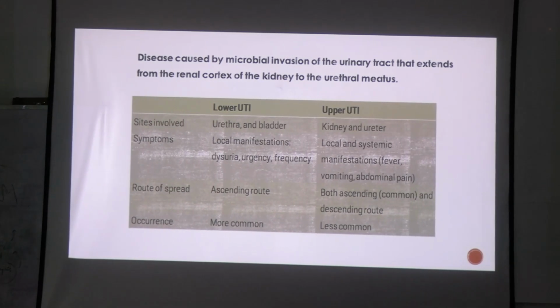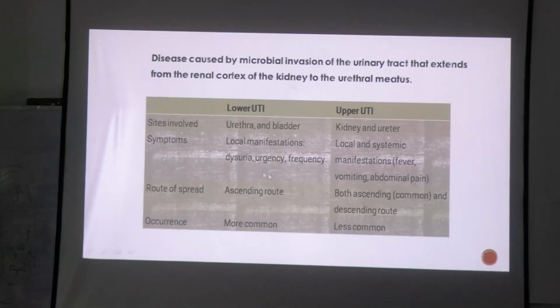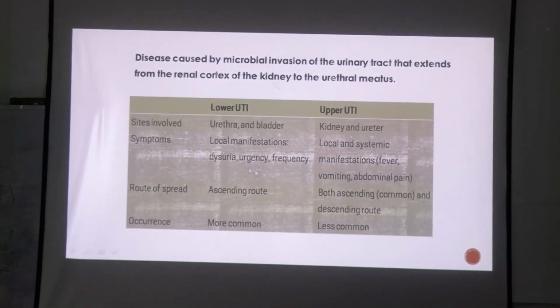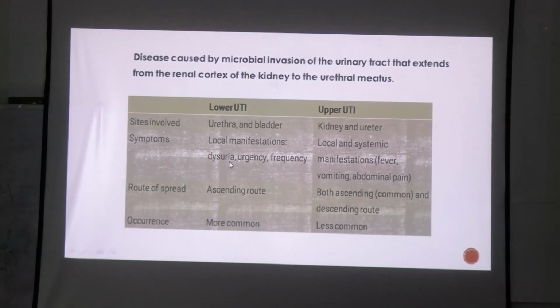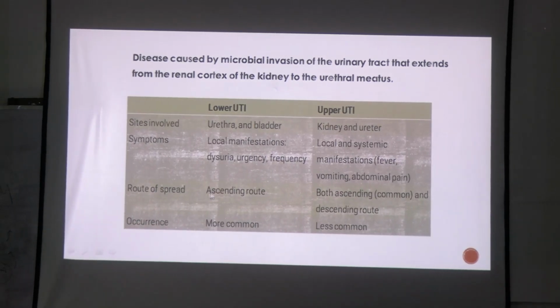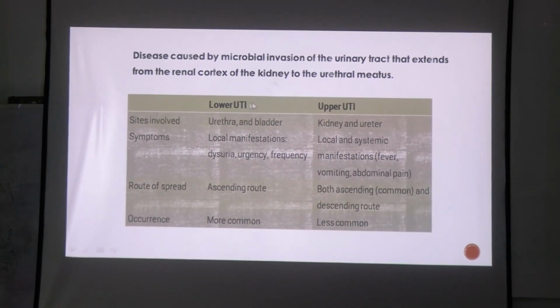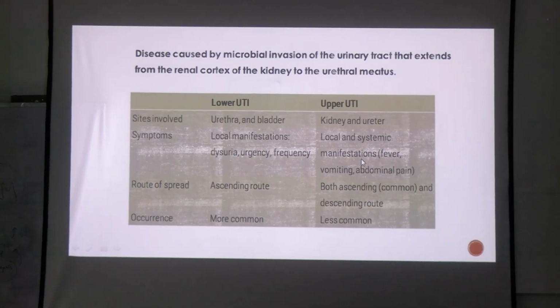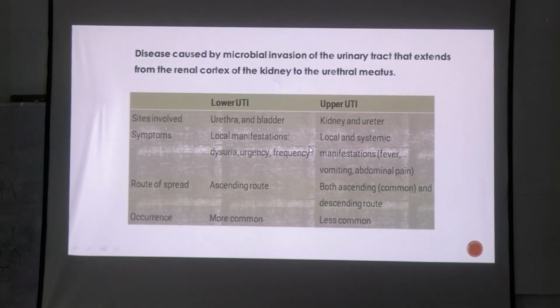Such as increased frequency, dysuria, pain while urination, and urgency, inability to hold the urine, okay? All these are related to lower UTI. Route of spread we have already discussed: it's ascending in case of lower UTI, it could be hematogenous in case of upper UTI, okay?